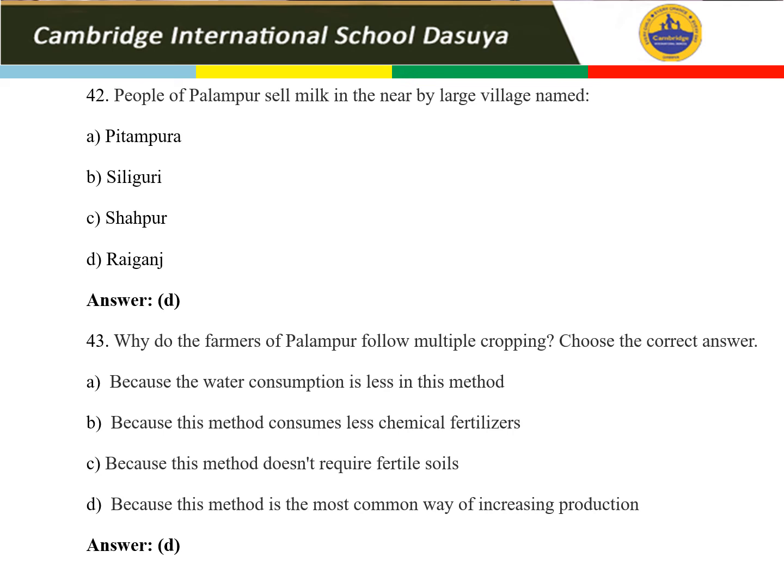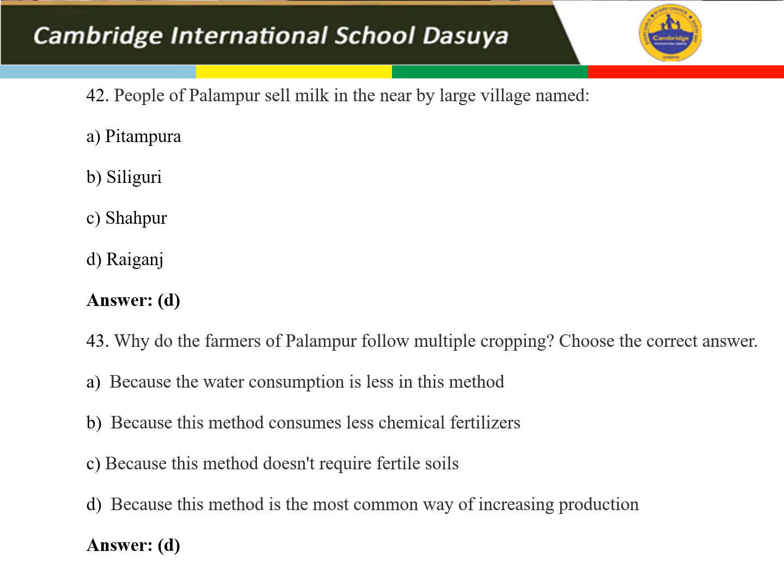I already told you they have mentioned a few villages that do not even exist. Option A is Pitampura, but there was no such place mentioned in the story of village Palampur. Siliguri is also not mentioned. C is Shahpur, which was a town, and they specifically asked for the village. So the answer is Raiganj. Option D is the right answer.